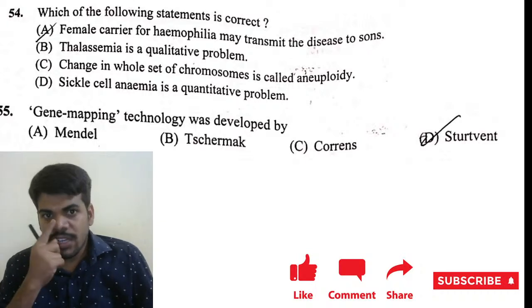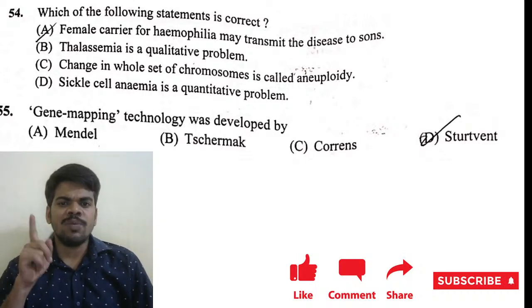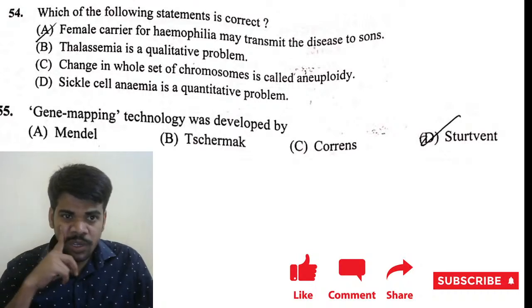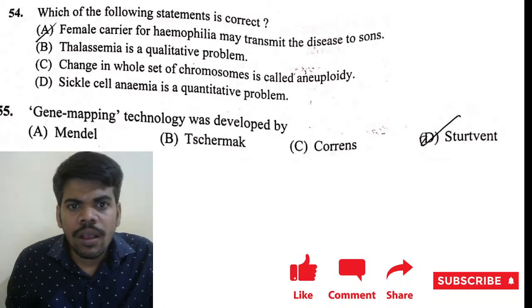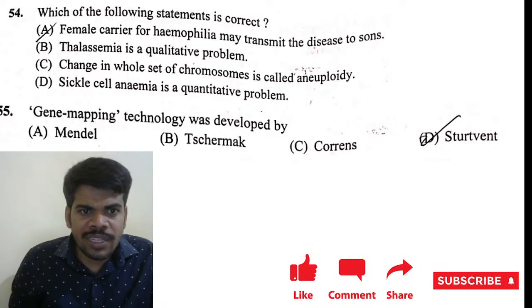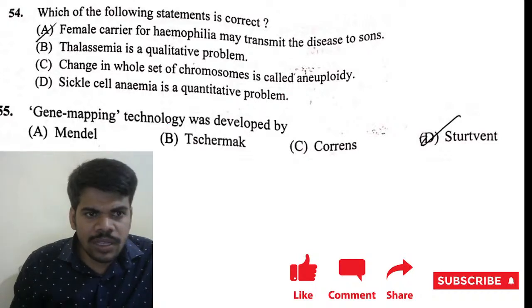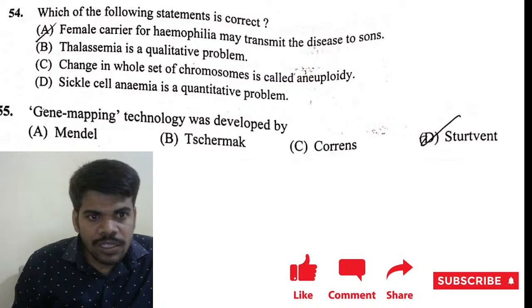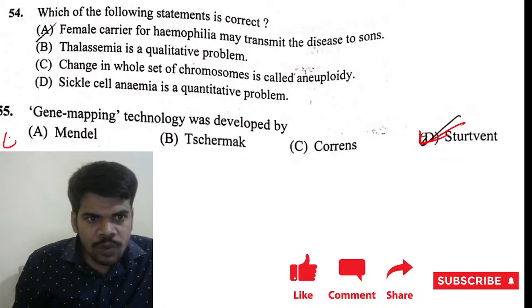Which of the following statements is correct? Female carrier for hemophilia may transmit the disease to the sons. Correct? Thalassemia qualitative. Change in whole set of chromosomes is called aneuploidy. Sickle cell anemia quantitative. Try to answer this. I am going to answer the 55th question. Gene mapping technology was developed by Alfred Sturtevant. Correct only.